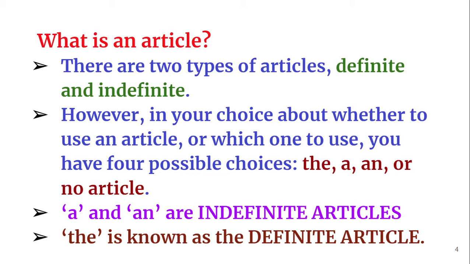That's why the is called the definite article. When the listener is not sure about what or which we are speaking about, then we have to use an indefinite article, that means a or an, depending upon the initial sound. If it is a vowel sound, we use an. If it is a consonant sound, we use a.